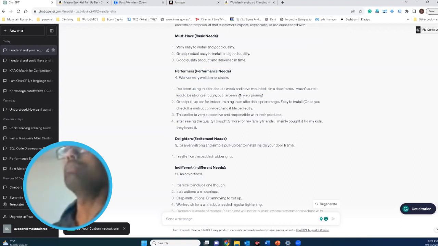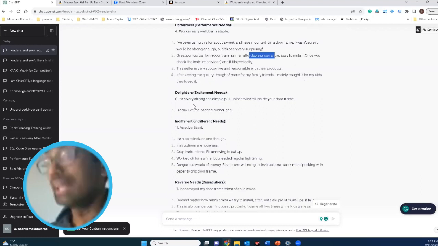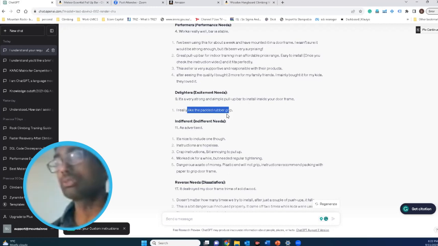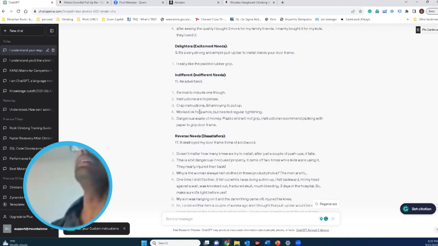And the performers or the satisfiers: strength is a parameter they have mentioned, affordable price, responsive, yes. And the delighters: padded rubber grip. Someone was delighted, having seen that on the product. Indifferent needs: people are not positive or negative. Instructions are hopeless, which I don't think is indifferent.